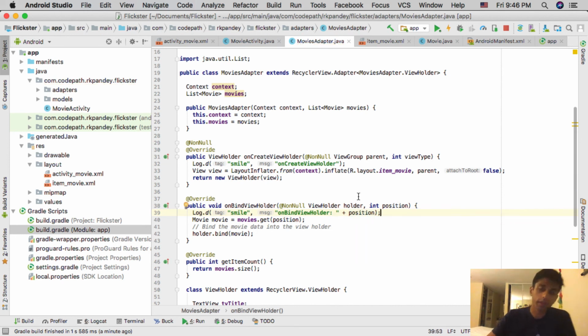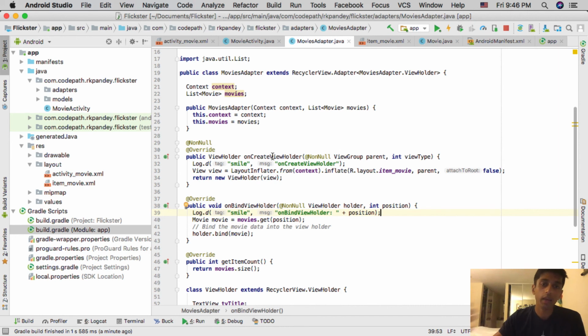So what we're looking for in these log statements is that, like I mentioned, one of the expensive operations in an Android app is doing view inflation. And because I mentioned that recycler views are built with efficiency in mind, what we are looking for is that this onCreateViewHolder should only be called enough to have enough views on the screen. So you can imagine how you might have 1,000 movies in your data set, but you don't want to create 1,000 view holders, right?